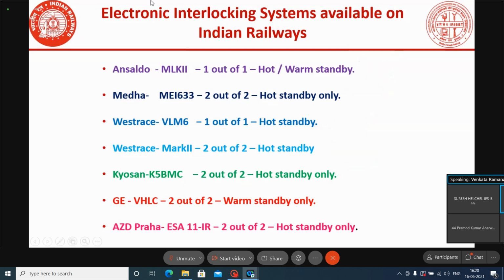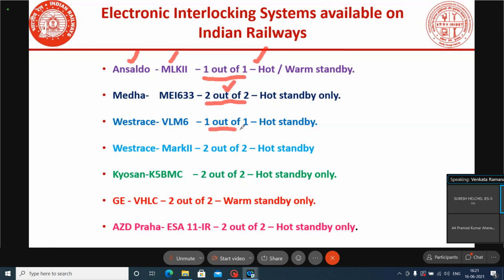If you see this Unsolved system, they are using the one out of one architecture, but they have the redundancy in the software. Inside the CPU, they use one processor only, but they go for diverse softwares. Two executive softwares will be used in the CPU. That is Unsolved. In Medha, it is 2 out of 2 architecture, meaning they use two processors, but there is no redundancy in the software. They use single software in Medha.